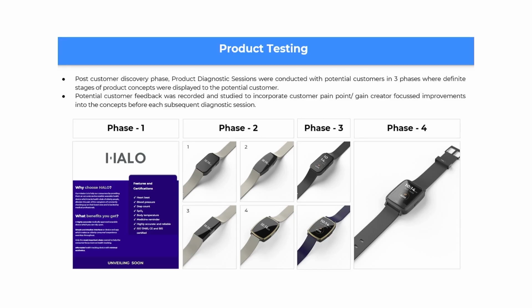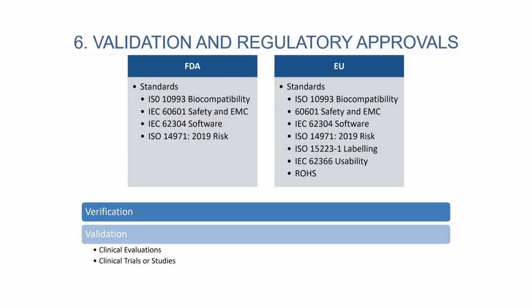So basically, Hello has come through several stages of the design phases. You can see the watch looking much more like a Fitbit to looking much more like an Apple Watch, the different phases of design this particular Hello design has progressed through during this prototype and beta testing and initial phase of customer discovery and customer feedback.